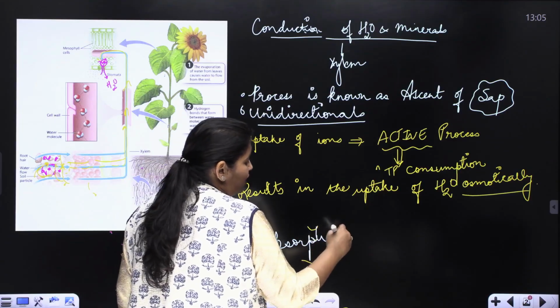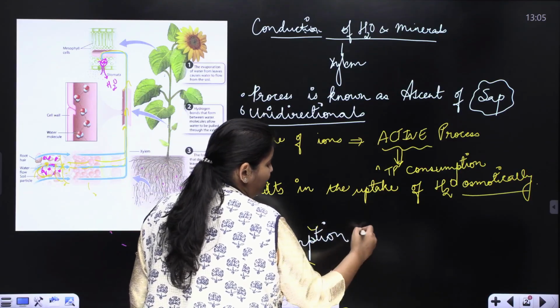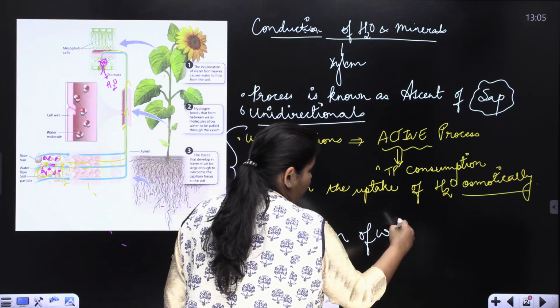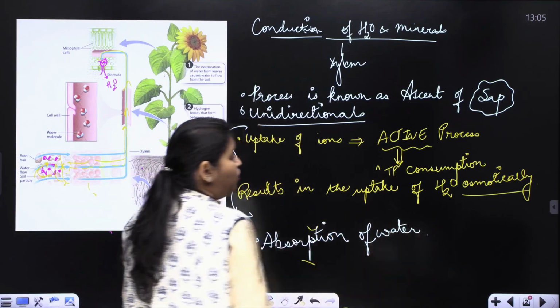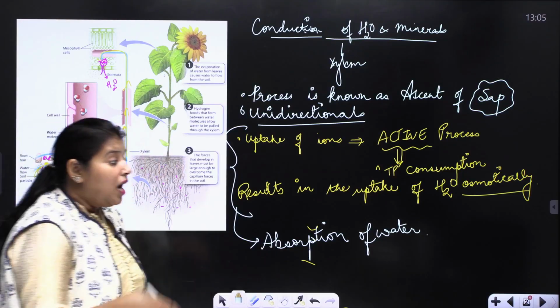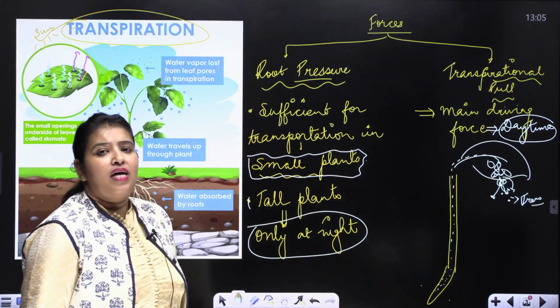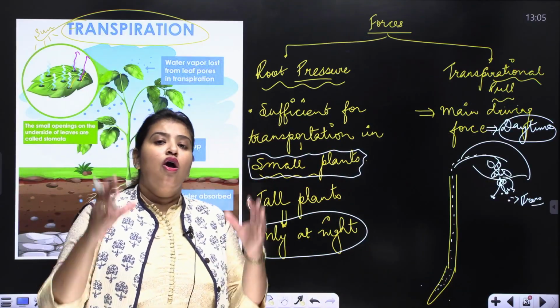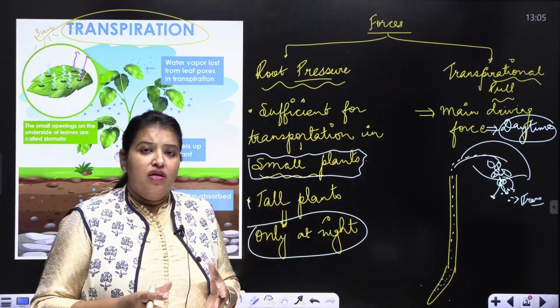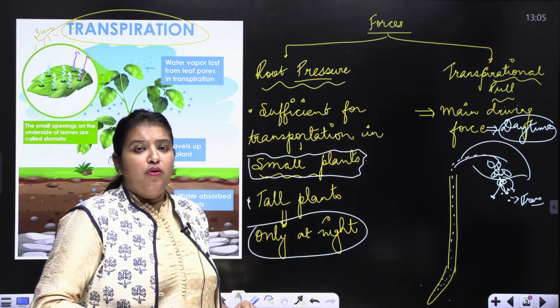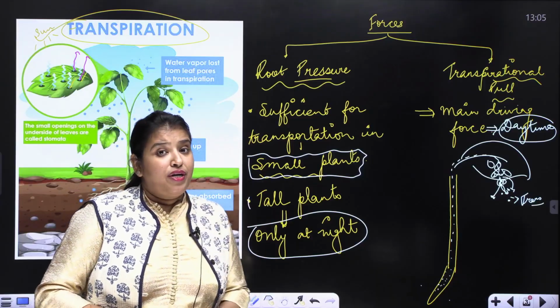So, the mechanism that you have understood before, that was here, this is absorption of water, how water enters the root here, how uptake of water takes place. And then how it is conducted, that is this process which is happening under the control of two driving forces. One is the transpirational pull and the other is the root pressure.